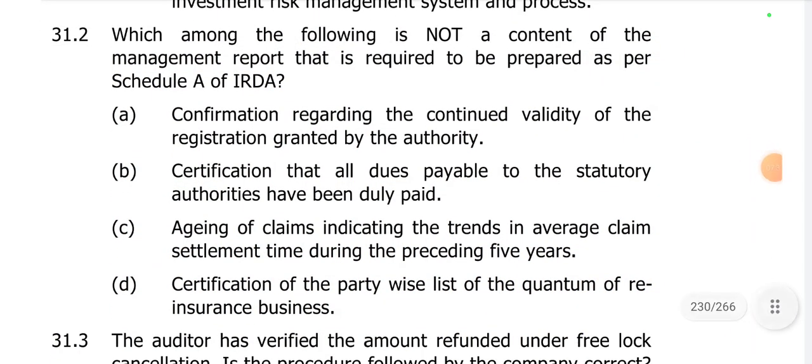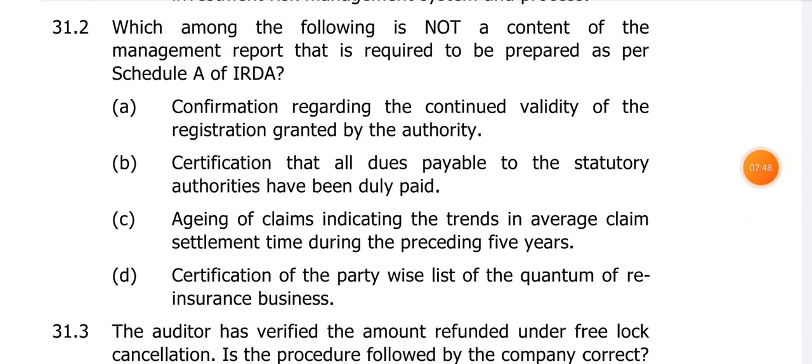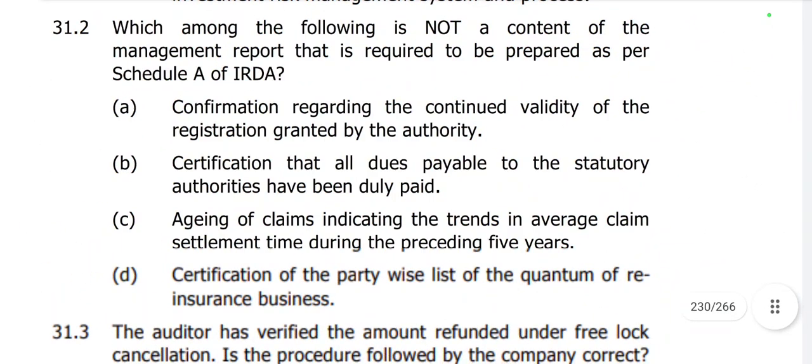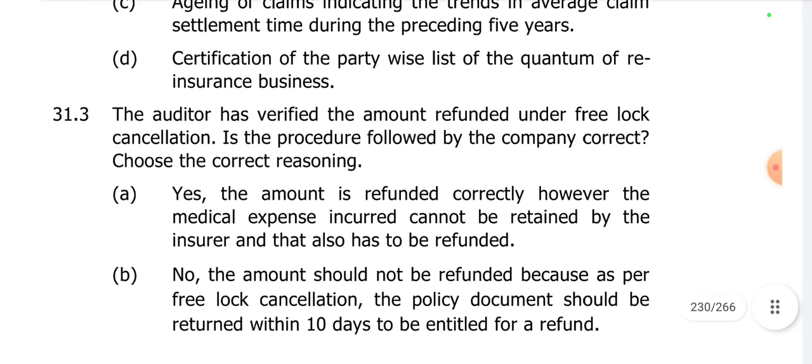Okay, so from this I can identify that option B, certification that all dues payable to statutory authorities have been fully paid, is there. Continued validity of registration granted by the authority, option A, is also there. Aging of claims is also there. So option D, certification of a party-wise list of quantum of reinsurance business, is not a mandatory item as per Schedule A of IRDA. And hence the correct option is option D.